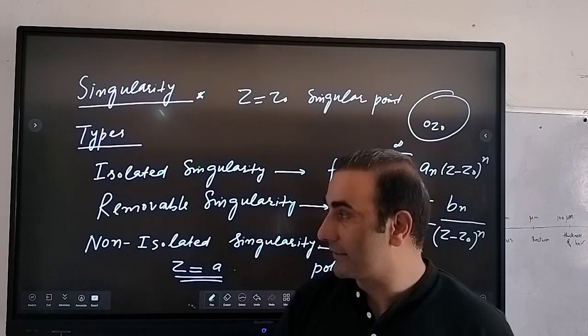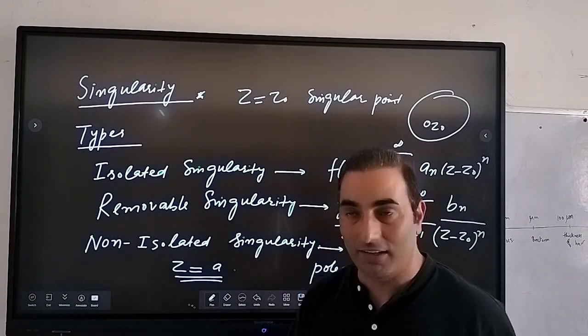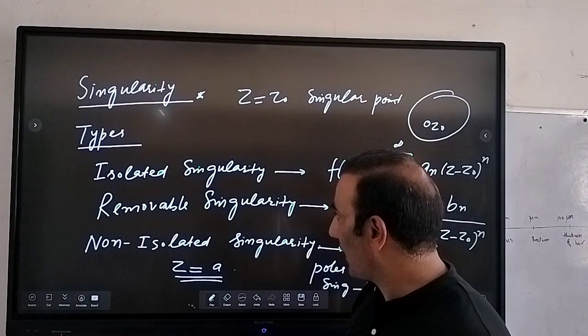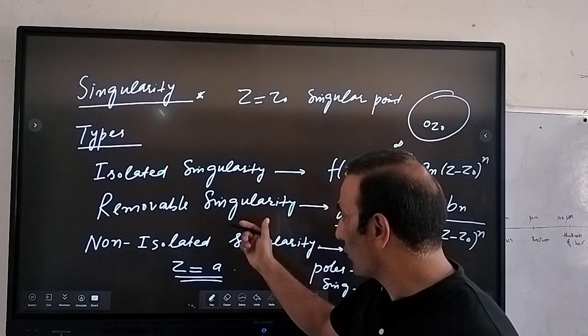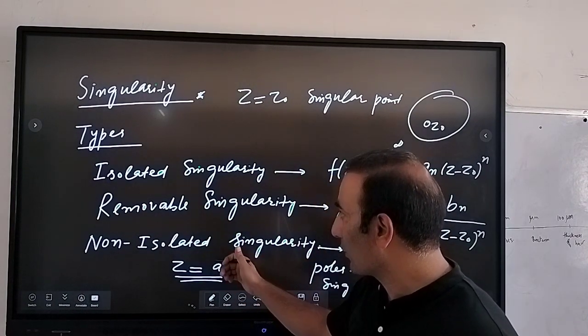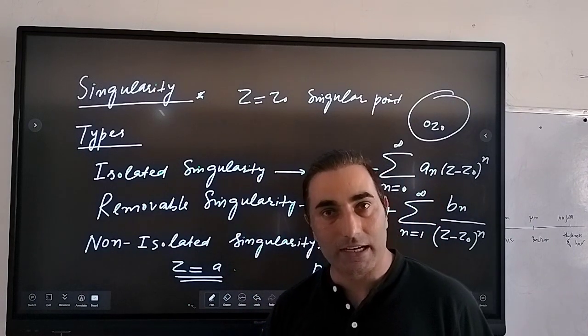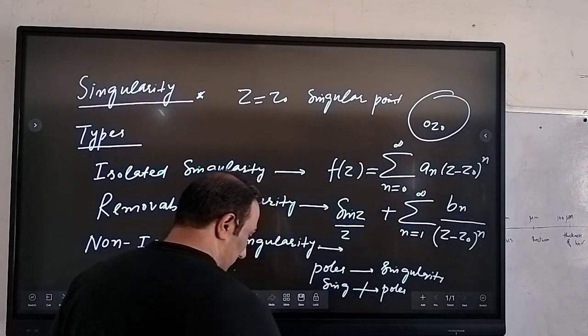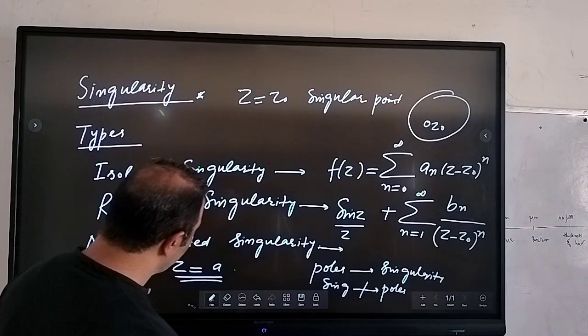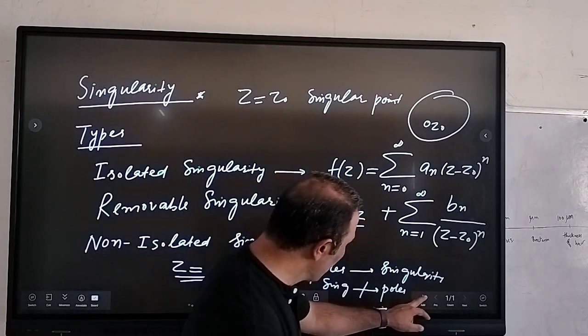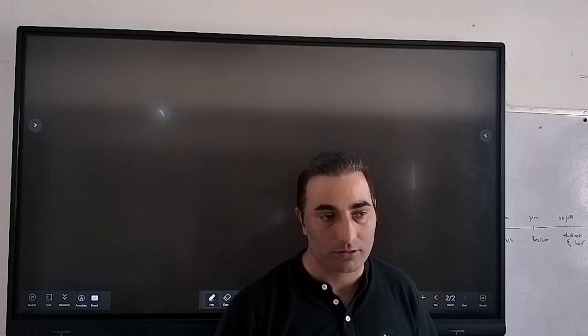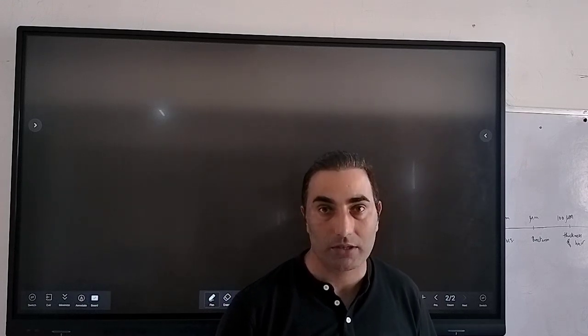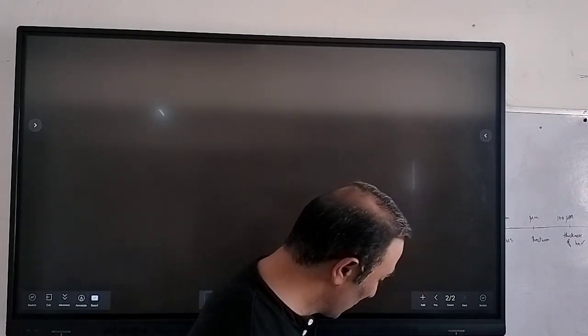So these are some of the definitions that I discussed here: isolated singularity, essential singularity, removable singularity, or non-isolated singularity, or you can simply say essential singularity, right? We also call it essential singularity, right? Now I will give some examples, because during my class we have done one or two problems on how to calculate the singularity and what the nature of the singularity is. So I'll give one more example.